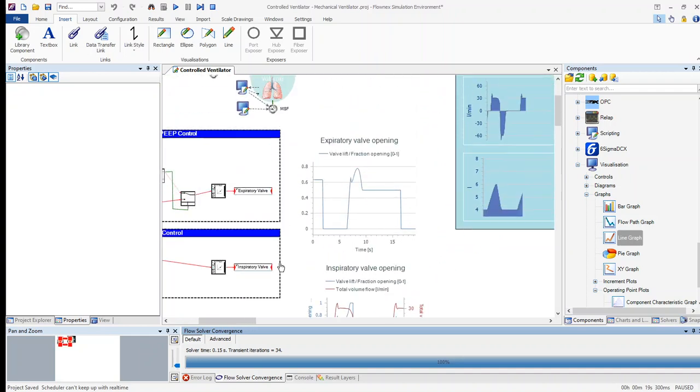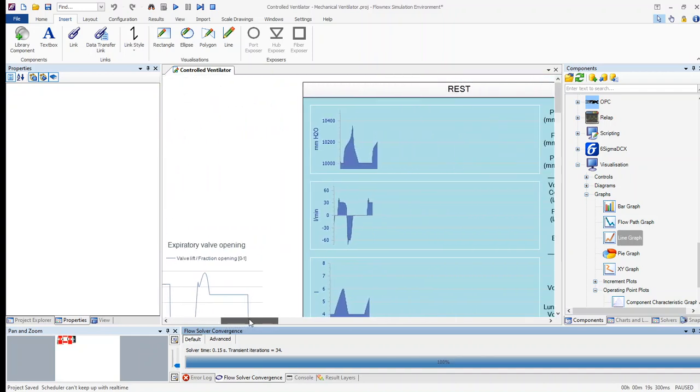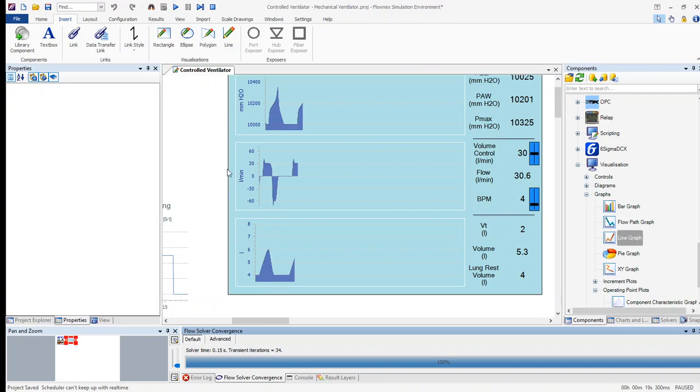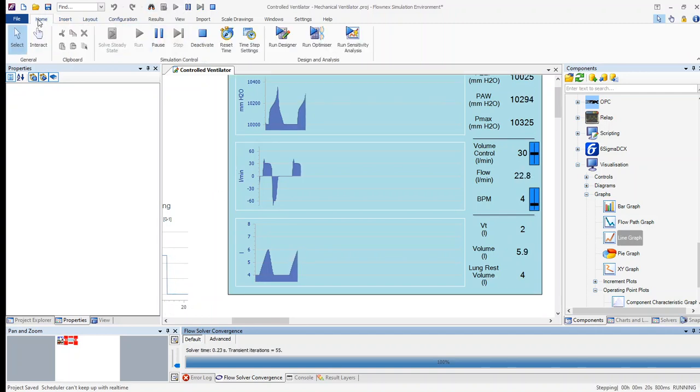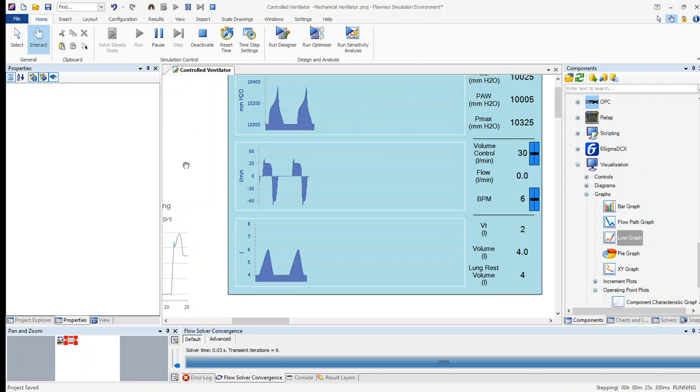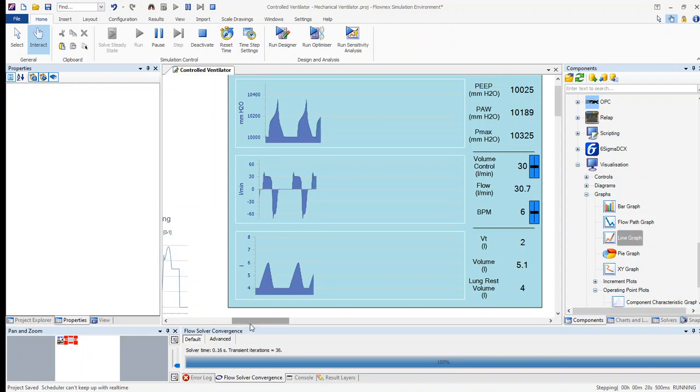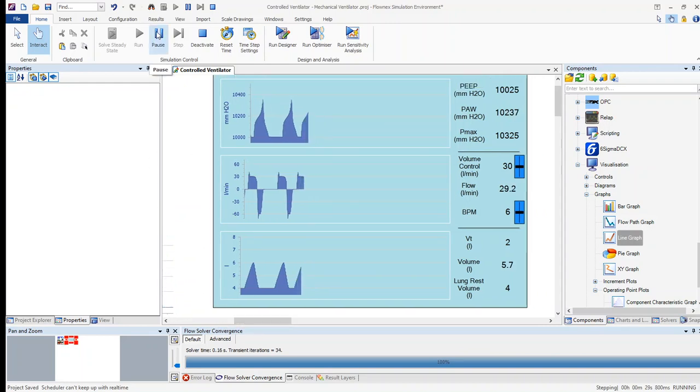We also have an HMI built as shown in the previous webinar, where for example we can increase the breaths per minute to, let's say, 6. And what we'll see now is that the breaths will occur much more frequently. Let us pause the network there.